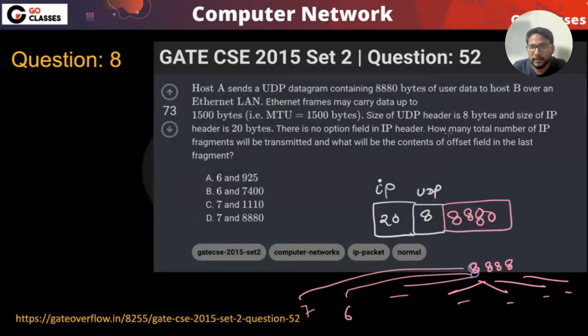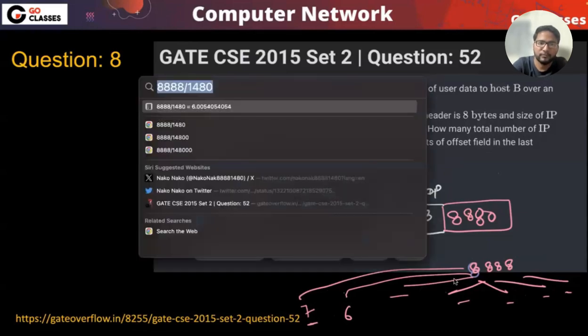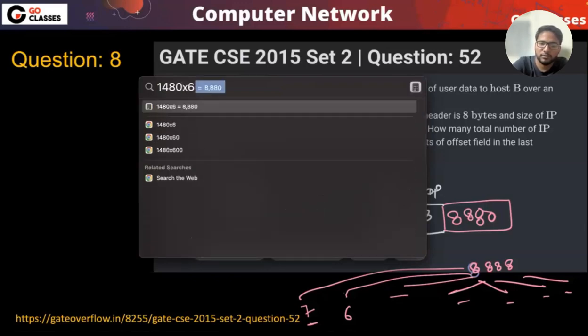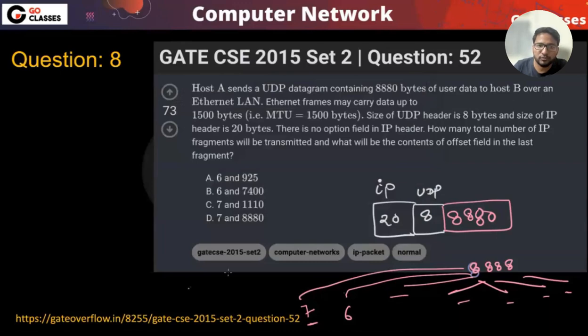Now what are they asking? How many total IP fragments will be transmitted? 7 fragments you are going to transmit. And what is the offset of the last? 1480 into 6 divided by 8 is 1110. So what is the answer here? C is the correct answer, right? Okay, let me know if that is okay to everyone.